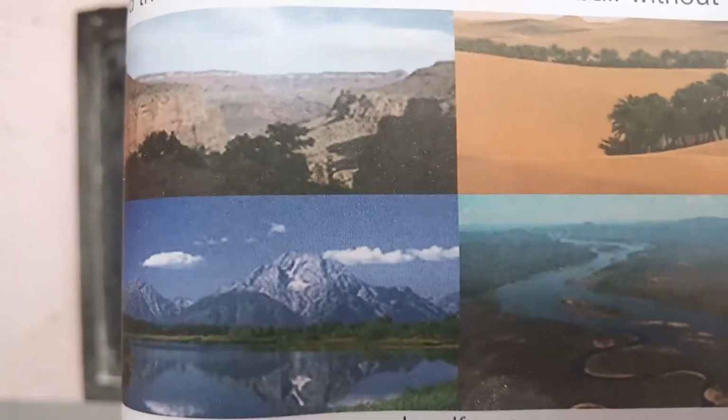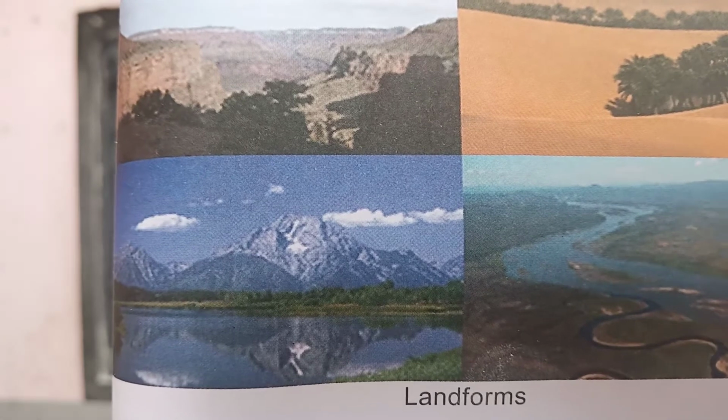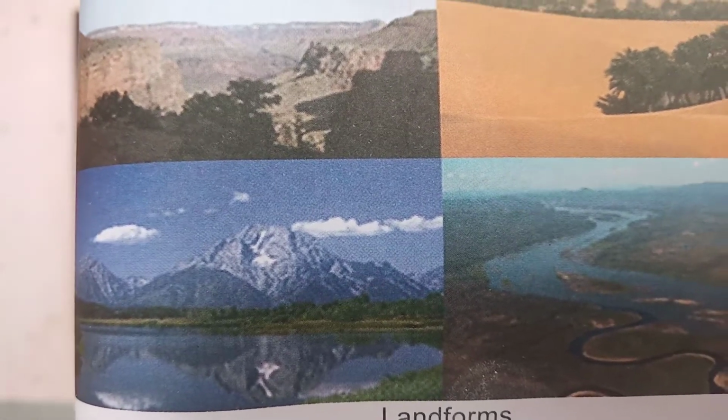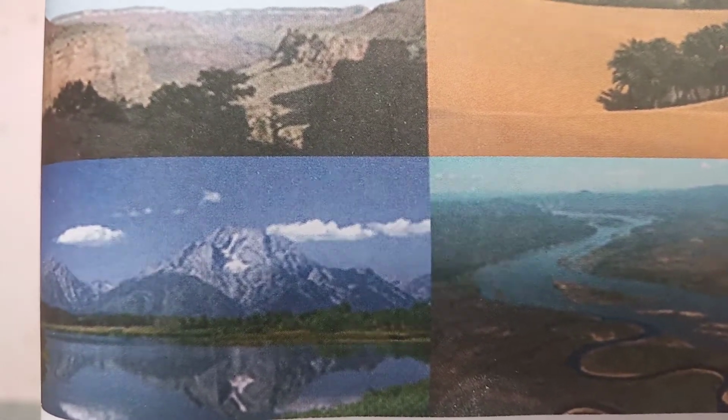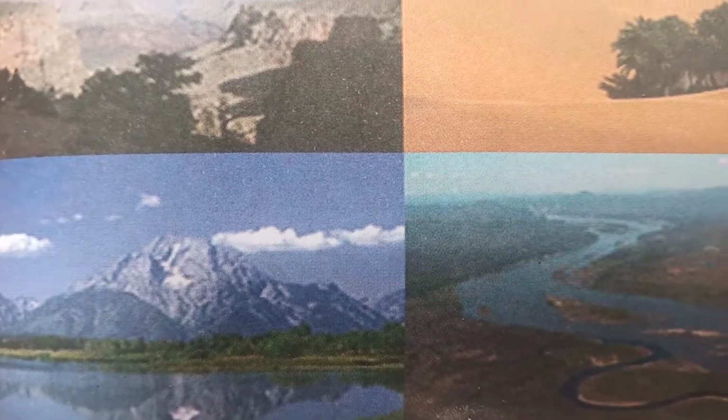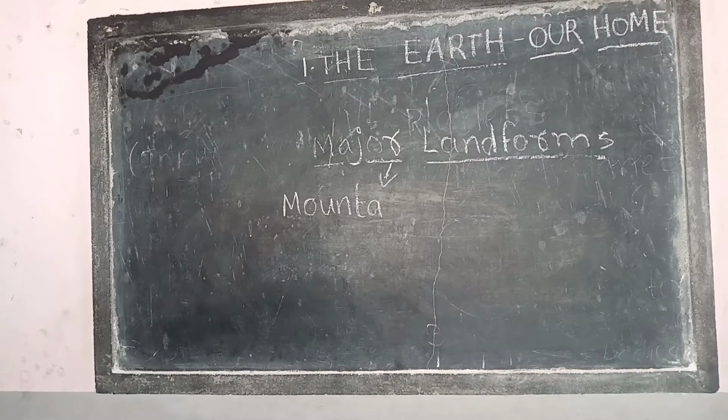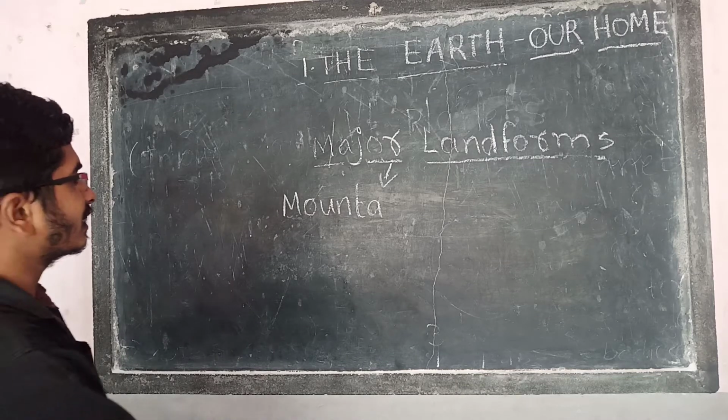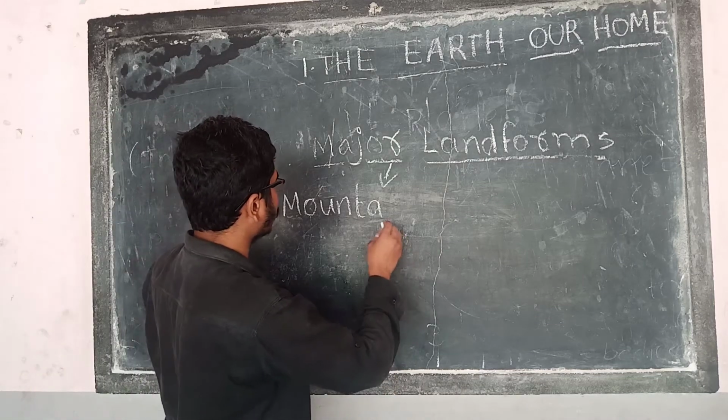Here mountains. See the snow mountains. Now you can see very clearly. You can see in the textbook also very big mountains. Clear? Covered with very big mountains. So those are called major landforms. It is available on the earth.